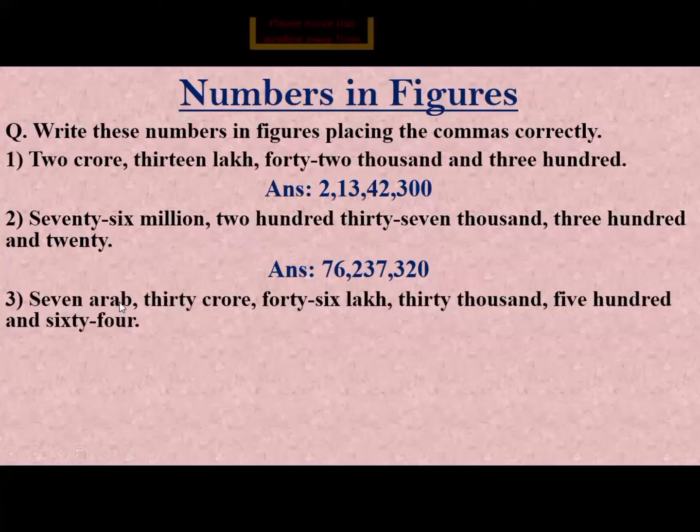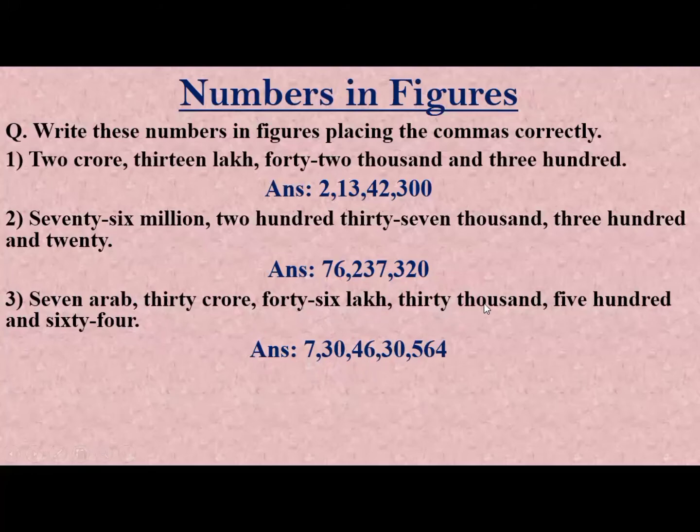Next example is 7 Arab, 30 crore, 46 lakh, 30,564. So we write this number as, in the Arab group, 7 Arab is written. So we write here 7, then we put a comma after the Arab group. 30 crore is written, so we write here 30. After the crore group, we put a comma. In the lakh group, 46 lakh is written, so we write here 46 comma.